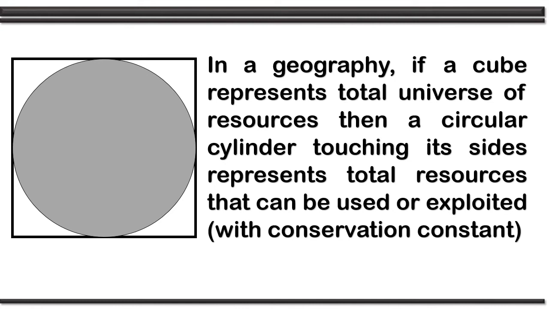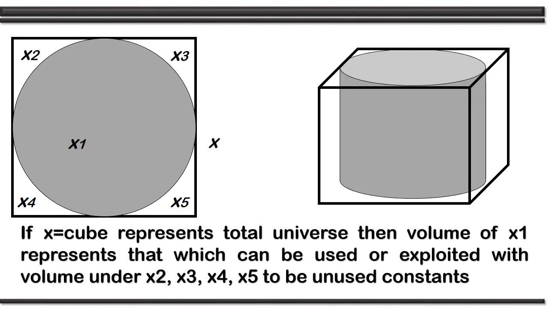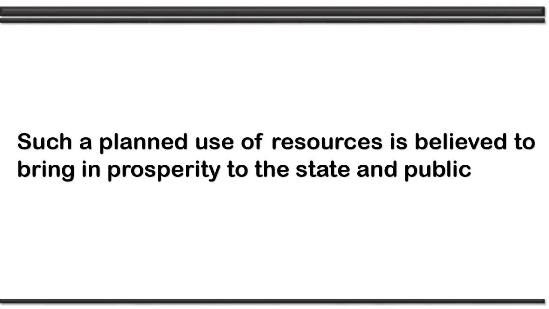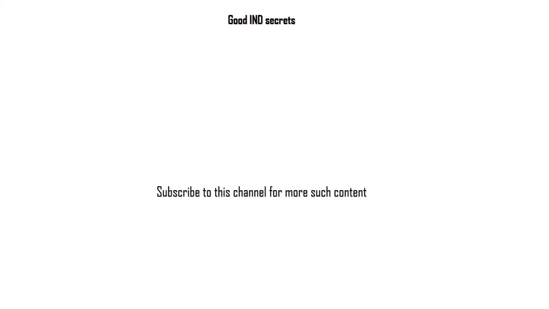In a geography, if a cube represents total universe of resources, then a circular cylinder touching its sides represents the total resources that can be used or exploited in this manner shown here. Such a planned use of resources is believed to bring in prosperity both to the state and the public. Good, isn't it?